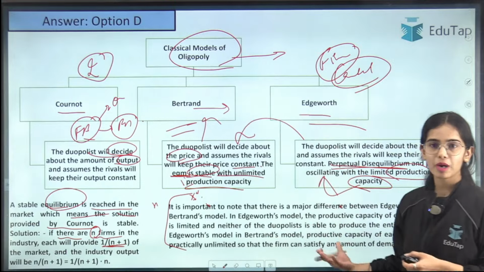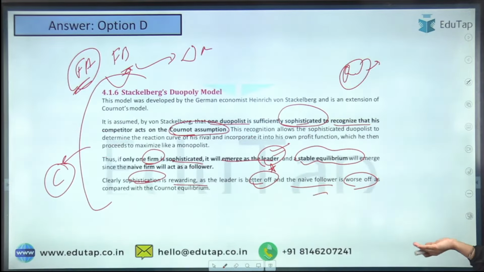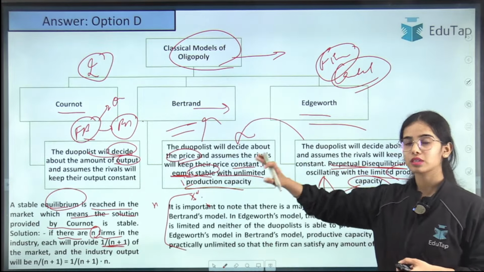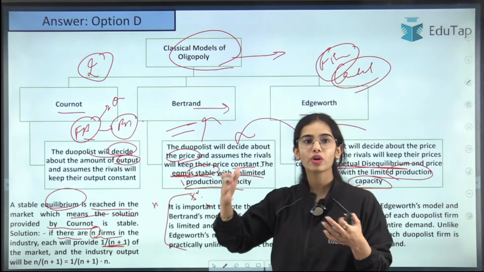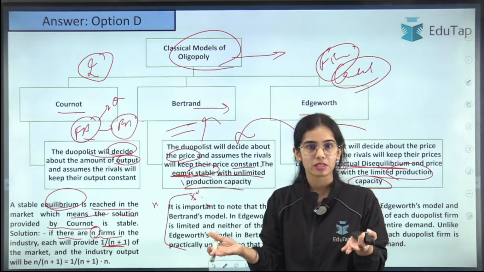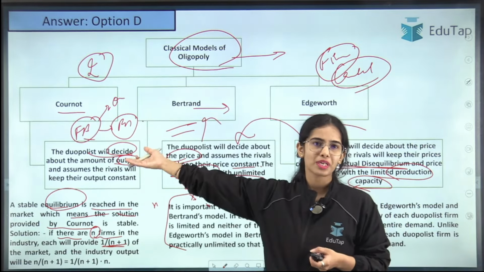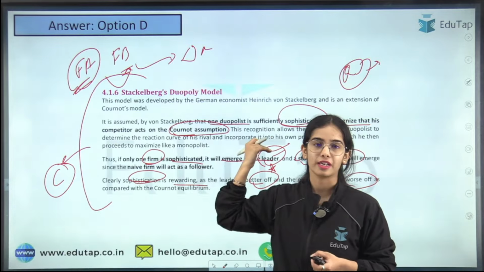Okay, so you read about it. That's why I have brought everything at one place so that you can read about it. These non-collusive models, Cournot, Bertrand, Edgeworth, they are not recognizing the interdependence. They are saying that the other firm is not going to change the price or the output. Output as per Cournot, price as per Bertrand and Edgeworth.